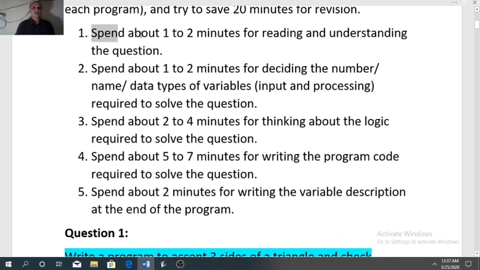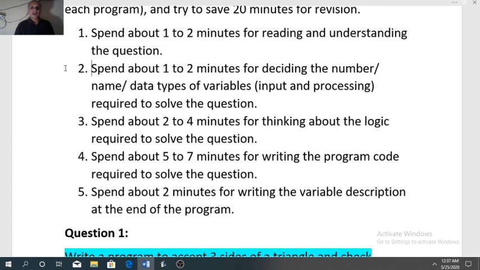So how should you approach? Spend 1 to 2 minutes for reading and understanding the question. One time the question may not be clear to you, so my advice is to read the question at least 2 times. Next, spend about 1 to 2 minutes for deciding the number of variables which are required in the program, name of variables, and data types of variables.